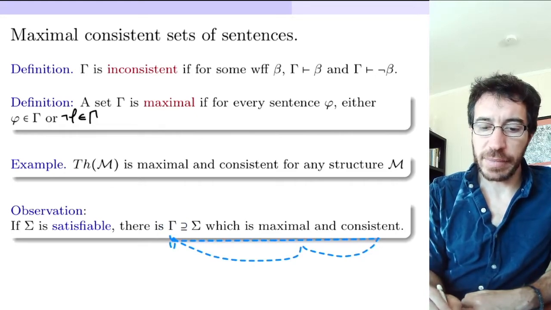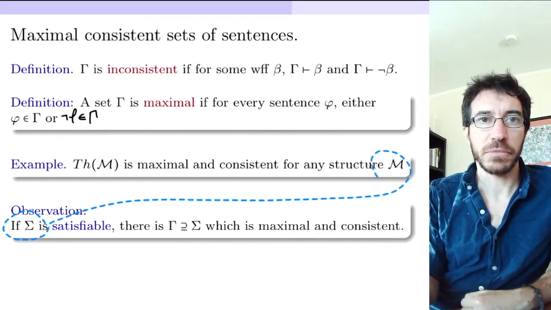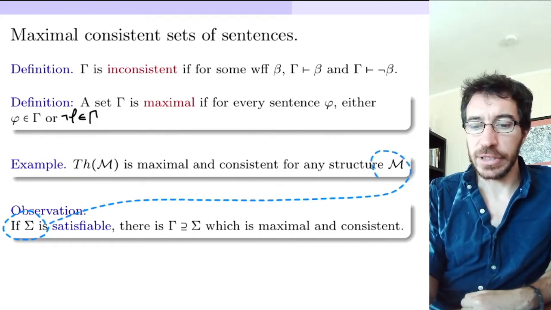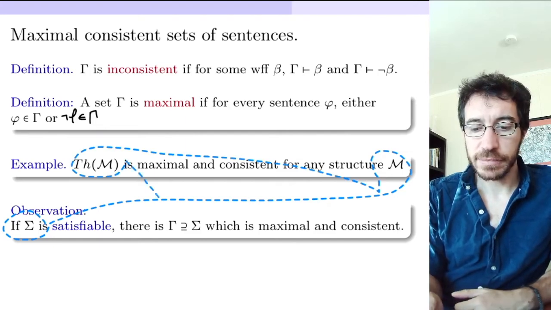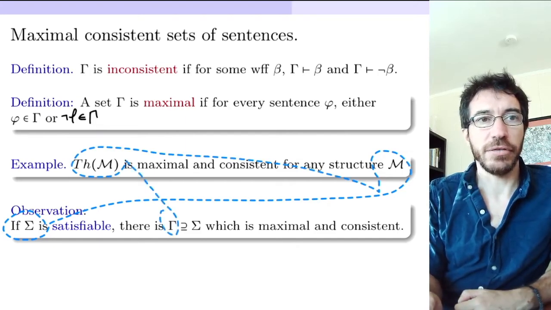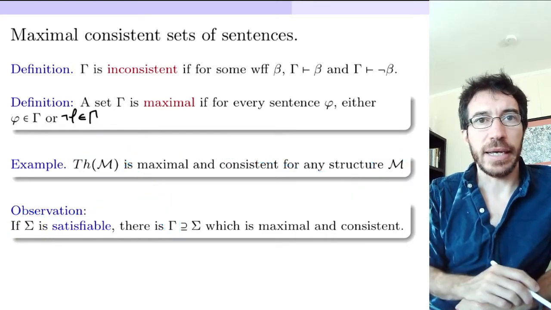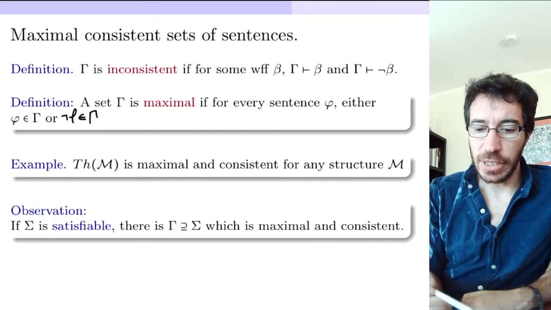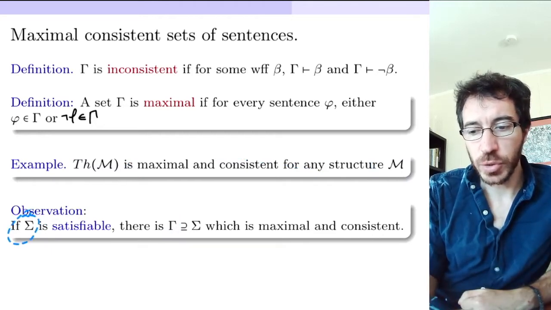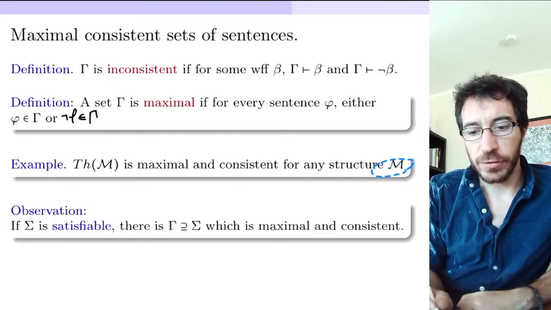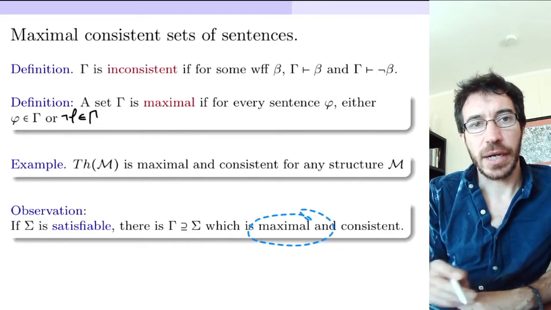Well, if sigma is satisfiable, then it has some model M. If you take the theory of M, that's our gamma. Since M satisfies sigma, sigma is contained in the theory of M, because M satisfies every formula of sigma. That's how we chose M. Therefore, the theory of M is an extension of sigma which is maximal and consistent.